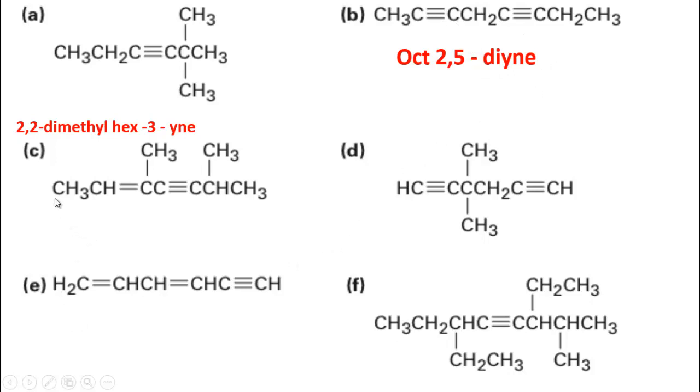Now this is a compound of 1, 2, 3, 4, 5, 6, 7 carbons, and from this side at the second carbon a double bond is present. From the other side the third carbon has a triple bond.